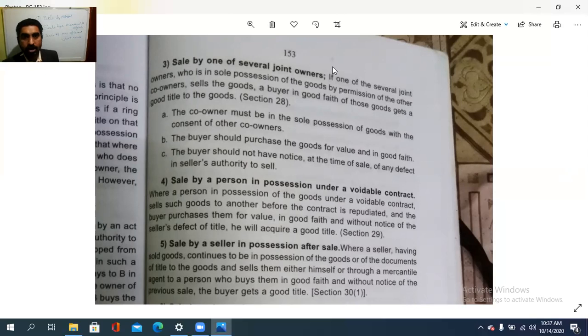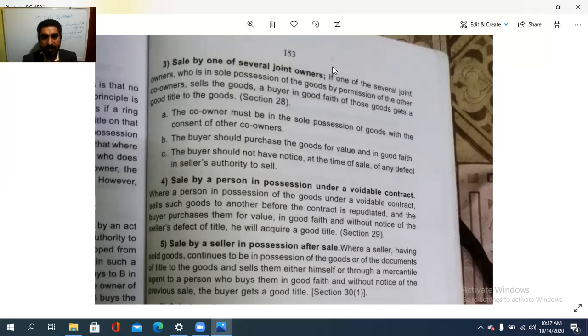So the co-owner must be in the sole possession of the goods with the consent of other co-owners. It must be with the consent of the other co-owners. If he holds possession, then in such a case, the buyer in good faith of those goods can get good title for the possession of that goods. Okay, the buyer should purchase the goods for value and in good faith.